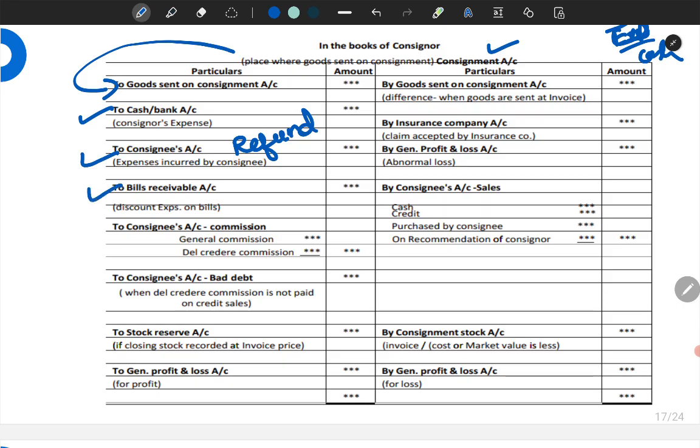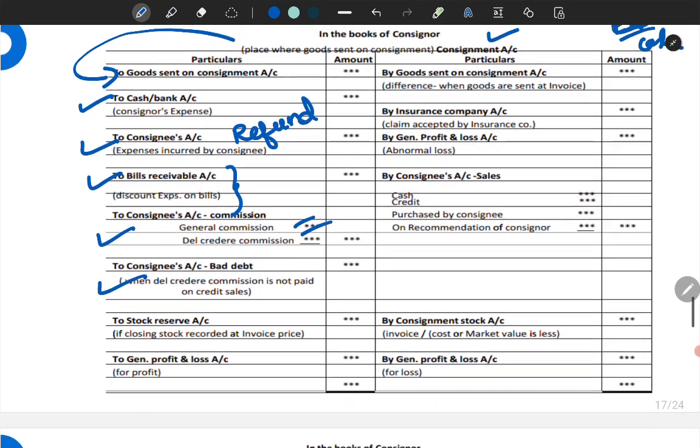Next, to bills receivable, this is when there is a discount on bills. When the bill is discounted, the discount amount, when treated as consignment expenses, will appear here. Then commission to consignee, all types of commissions should be listed here: ordinary commission, del credere commission, overriding commission. When del credere commission is not given, bad debt will be borne by the consignor.